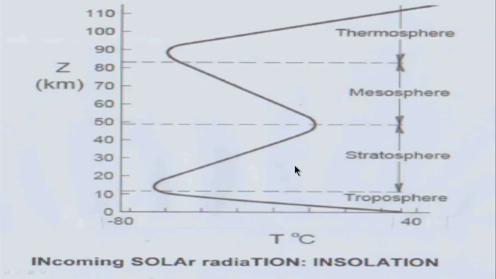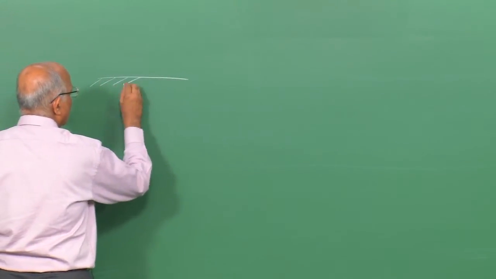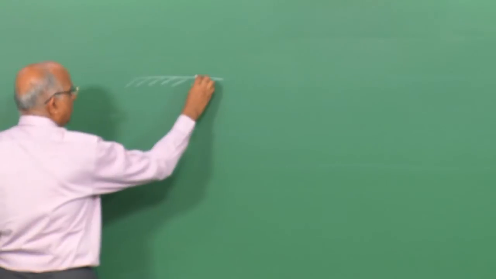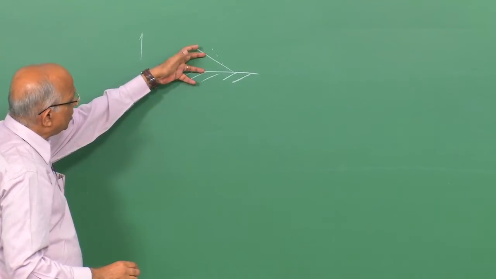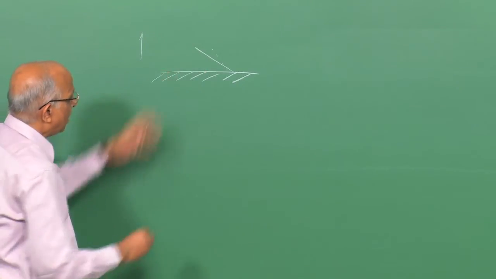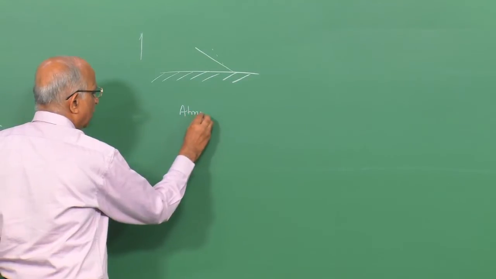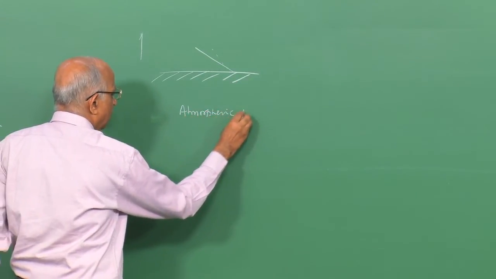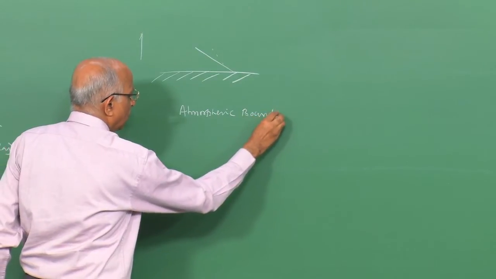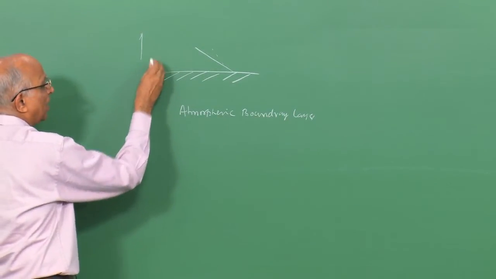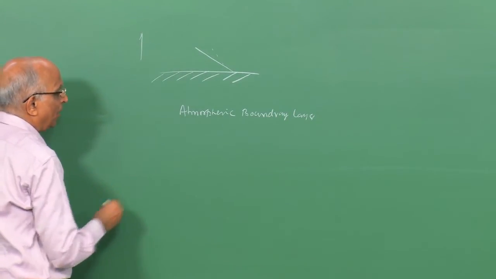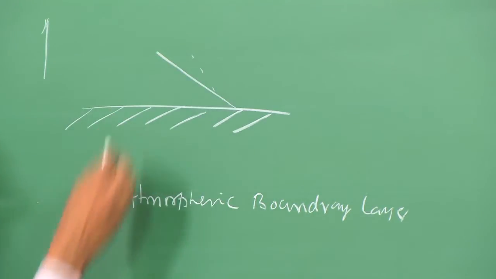And further, it's also possible, let me go back to the board. Supposing I have something like the surface of the earth over here. Now I show it as a flat surface. We said, well, the temperature drops over here, and we are really interested in a region near the surface of the earth. That means we are looking at the atmospheric boundary layer. This region could extend to something like 300 to 500 meters away, and because of the heating of the earth, the temperature drops.